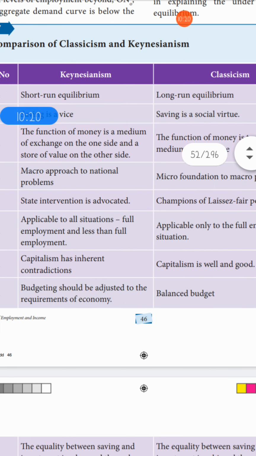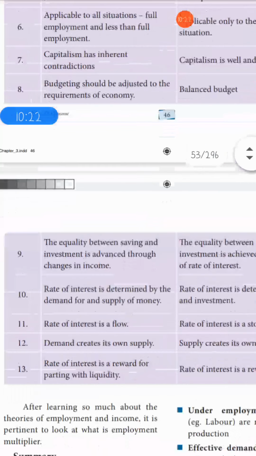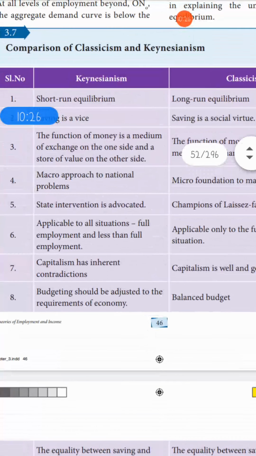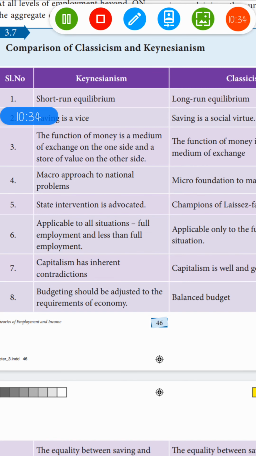You have 13 points here, so choose any 5 and write it. This is your last 3 marks question. Understood? Okay, now let us move on to the 5 marks questions.